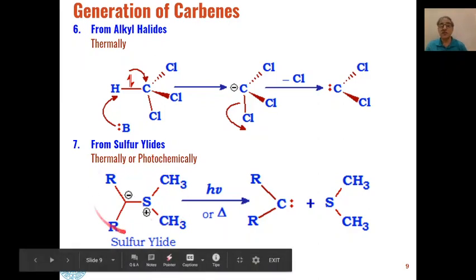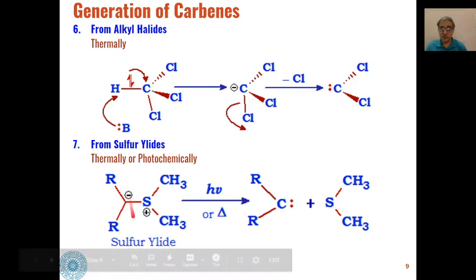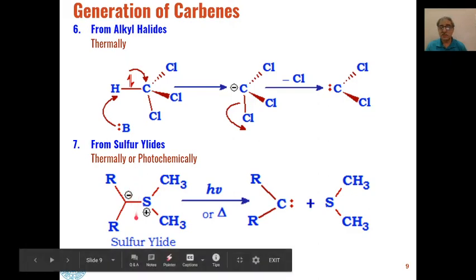Similarly, carbenes can be generated from sulfur ylides also. When sulfur ylides of these types are reacted thermally or photochemically, they dissociate at these positions to give us carbenes and sulfides as the product. So dimethyl sulfide will be formed, and in addition we will get carbenes as the intermediate in these reactions.